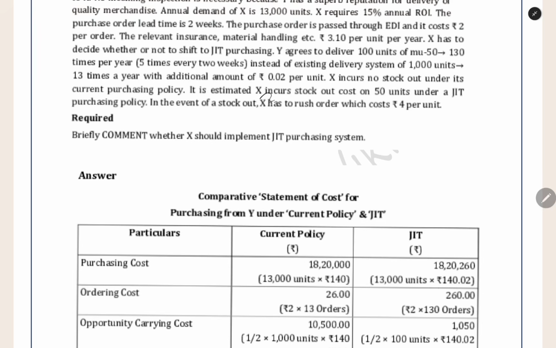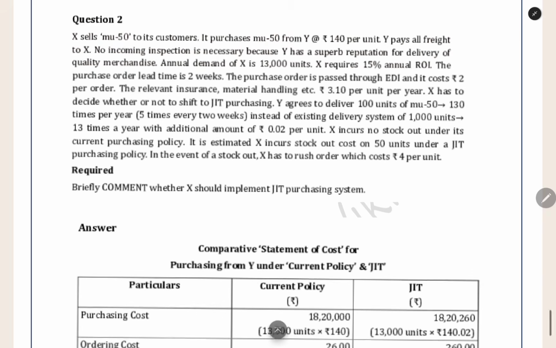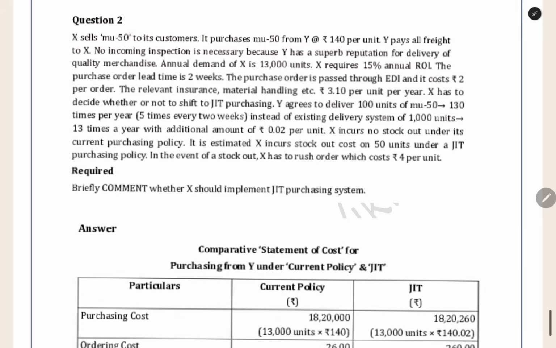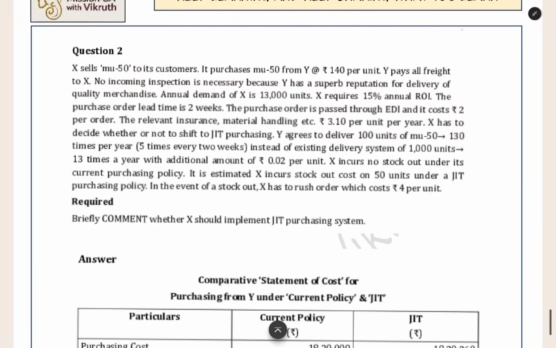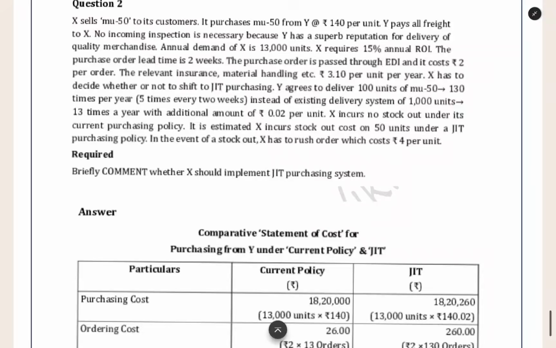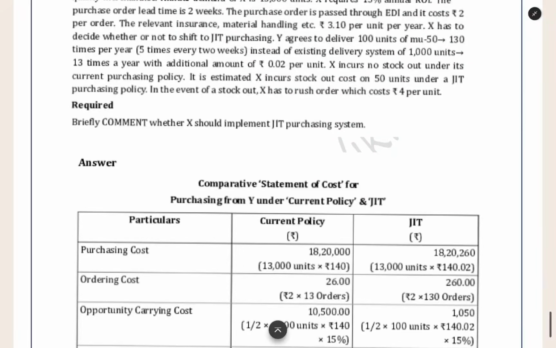It is estimated that the company incurs a stock out cost of 50 units under a JIT purchasing policy. Under this JIT purchasing policy, since you are making small orders, you want a total of 13,000 units, but in one order you are placing only 100 units. So this quantity will be completed quickly and you have to make another order. That order should come. In between, some customer may come, but you will not have any units. So you will incur a stock out cost. That stock out cost may be lost contribution, or it may be in some other form.